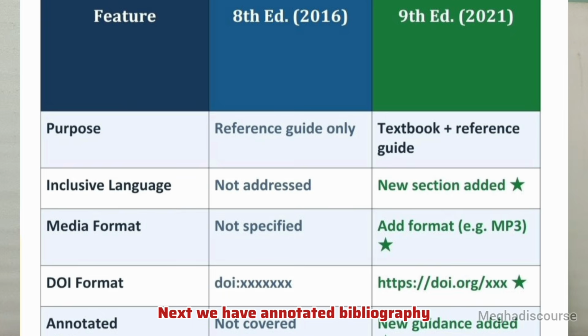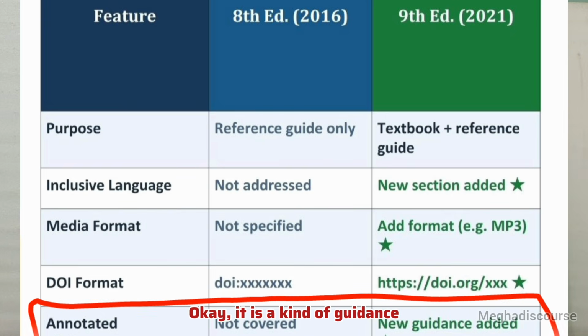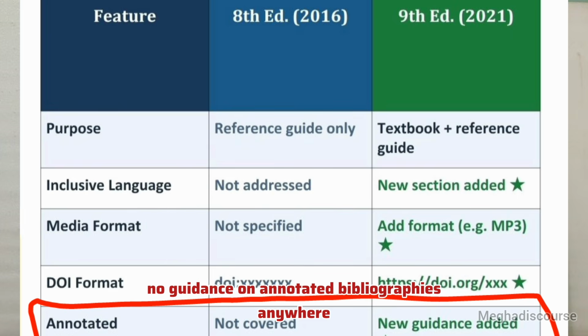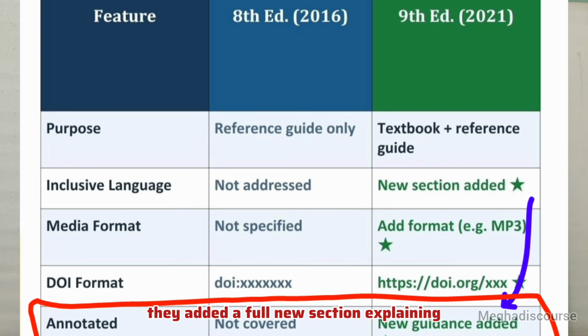Next, we have the annotated bibliography. It is a kind of guidance which was added. In 8th edition, there is no guidance on annotated bibliographies anywhere. In 9th edition, they added a full new section explaining how to write an annotated bibliography. For example, I have this Peter Barry, Beginning Theory, which you know very well.